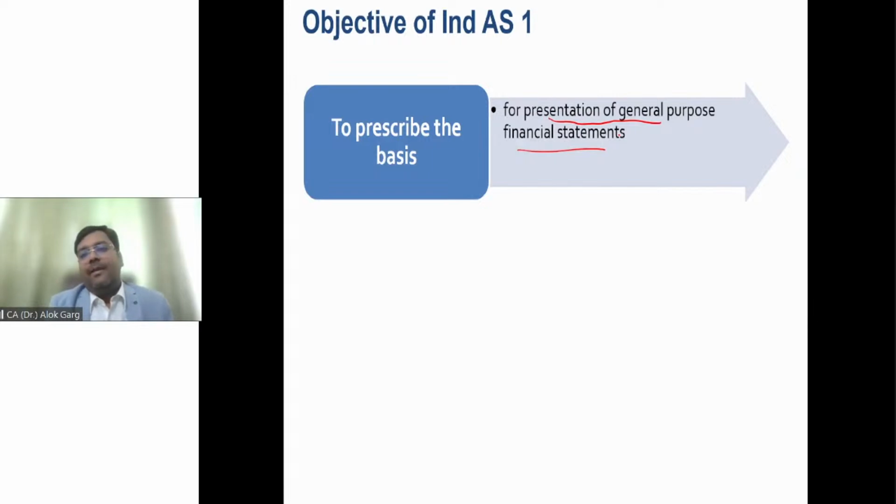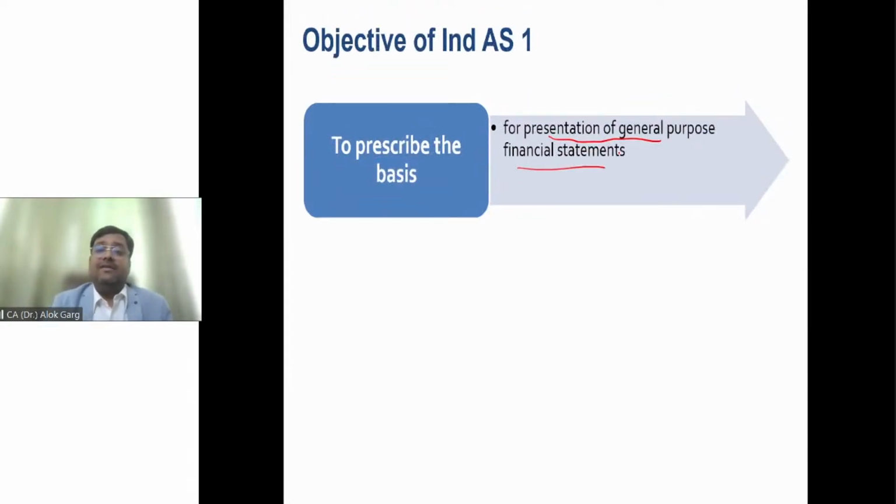Now you tell me whether the CFO will provide such balance sheet to Mr. Ambani or not. CFO has no choice, he will provide. But Namrata is a shareholder of Reliance Industries Limited. Ravinder is also a shareholder of Reliance Industries Limited. Prashant, Nidhi, Lipika, Rahul, they are also shareholders of Reliance Industries Limited. If they ask such a balance sheet from the CFO of Reliance Industries Limited, will they provide this kind of balance sheet to all these shareholders?